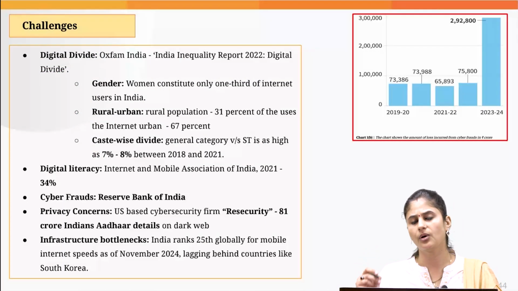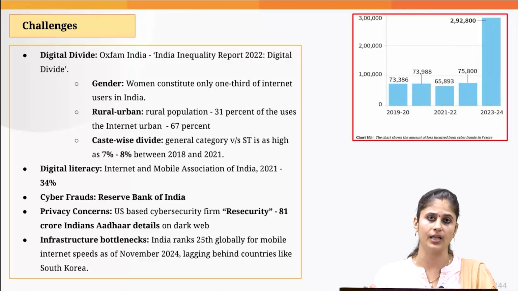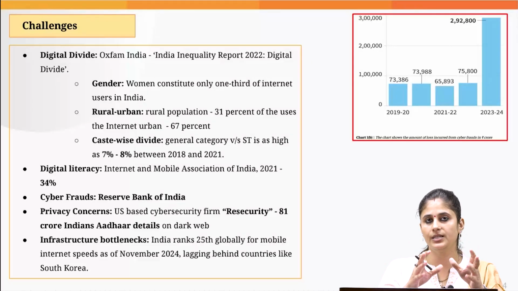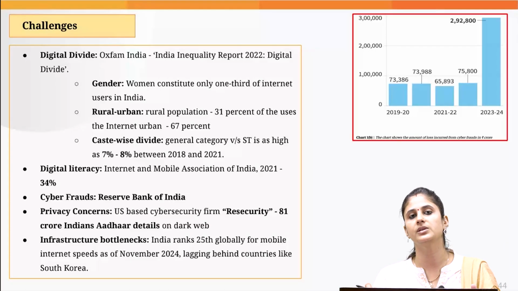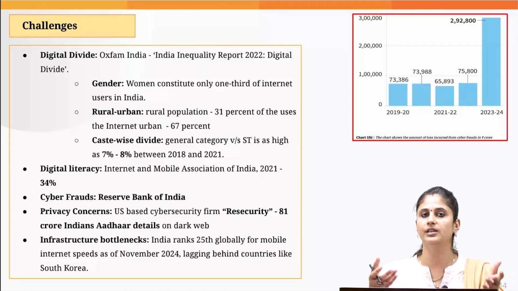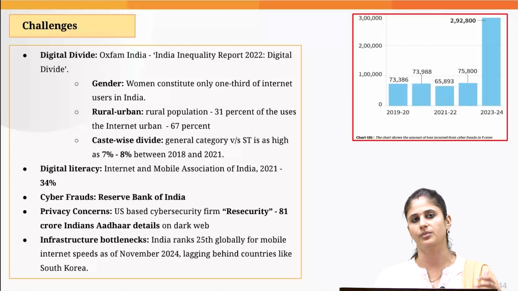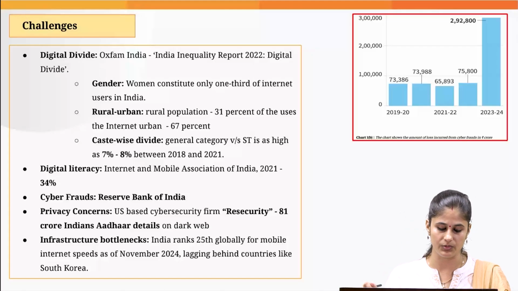And then another problem is also the accessibility. We have not linked our Digital India mission with the Accessible India campaign. Even today, more than 50% of the disabled people find it very difficult to make use of the government platforms which are there, the e-government platforms which are there.